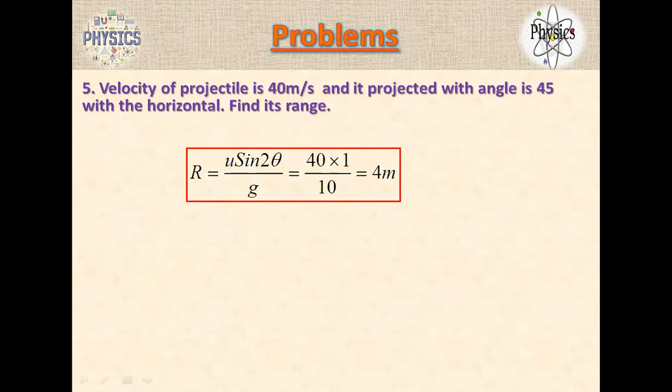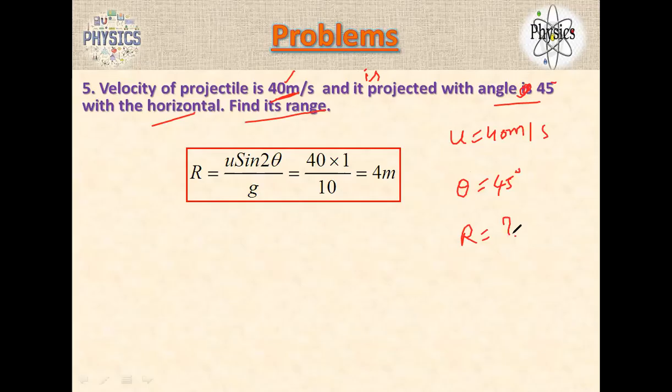The last problem, I guess. This is a very simple problem again. The velocity of a projectile is given, and it is projected with an angle of 45 degrees with the horizontal direction. Find its range. The velocity of the projectile, u, is given as 40, and the angle theta is also 45 degrees. We're asking what is the range.